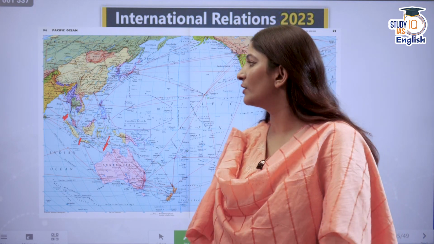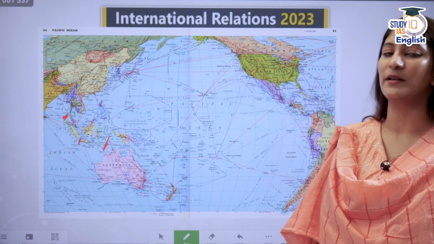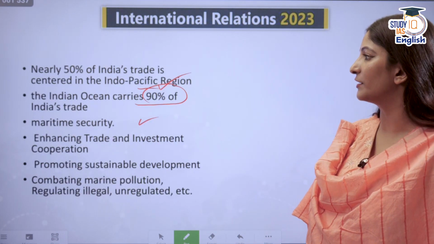That means if any country wants to harass another country by blocking these areas, not letting them be a route for trade, it becomes a maritime security threat. And in cases of war as well, it is important to ensure that these sea lanes remain open. That is why it is important.